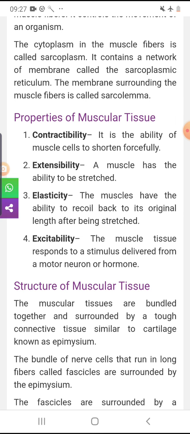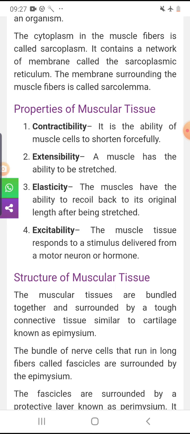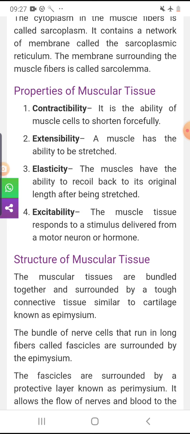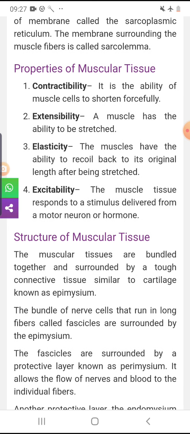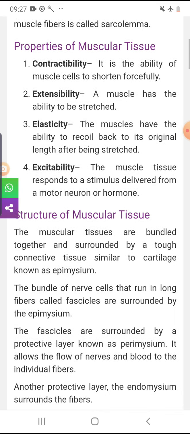in relaxed state. Now is elasticity, whenever the muscle is in contracted condition, it recoils back to its original length after being stretched. And the last one is excitability, that means it can respond to any type of stimulus. It can be a nerve impulse, or it can be a stimulus related to a hormone.